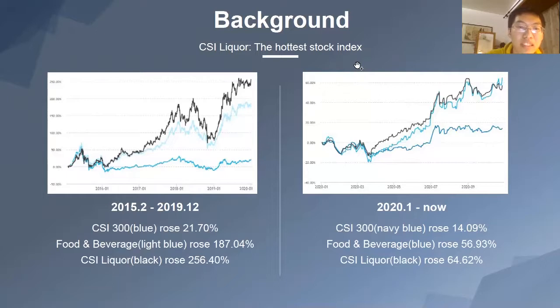From this page, we can see that from 2015 to 2019, the CSI liquor rose over 250%, and the CSI 300 rose only about 20%. That is to say, if you invest in the CSI liquor stock, you will get a much higher return. And this trend remains the same this year. We can see the increase rate of CSI liquor is over 4 times that of the CSI 300. So the CSI liquor is the hottest stock index in the China stock market. This is why we chose it as our research object.